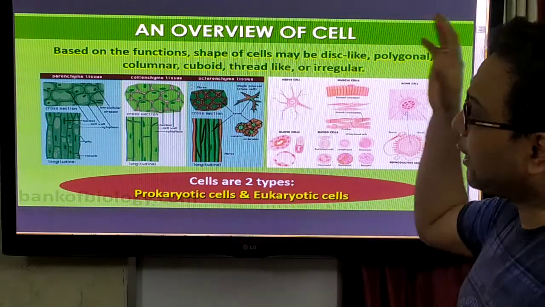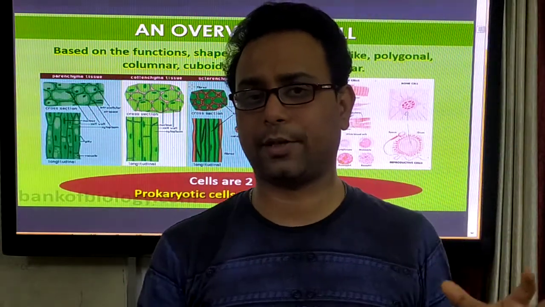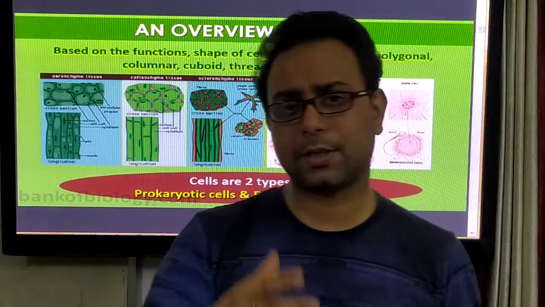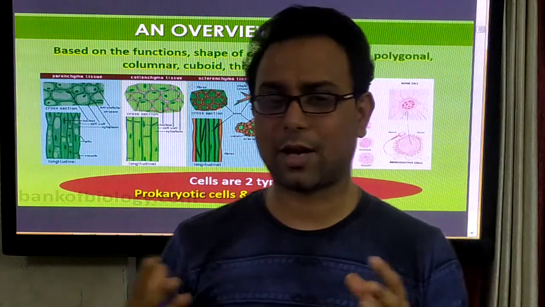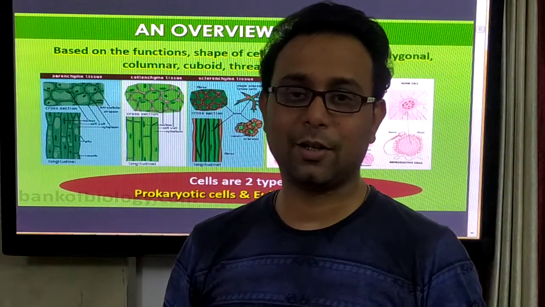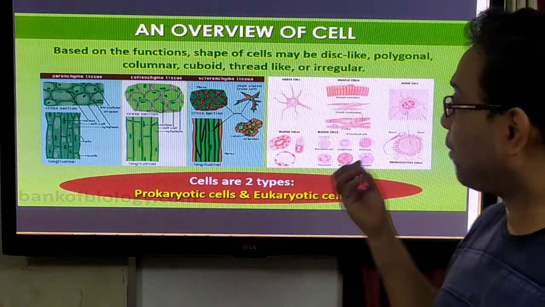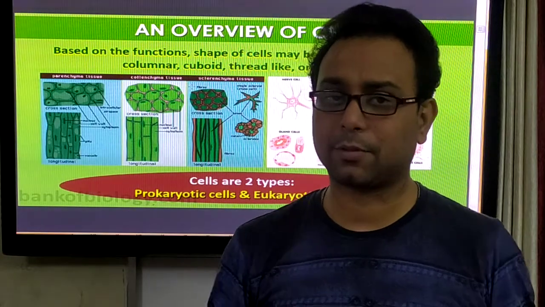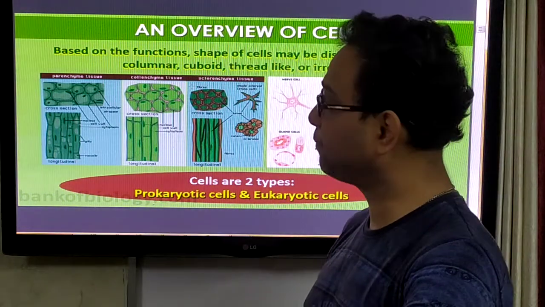If we discuss the shape of the cell, you also find lots of difference. In your body, RBCs have a biconcave shape, and nerve cells have a long structure. Why? Because different cells have different functions, so they have different shapes. Our nerve cells, RBCs, muscle cells, WBCs are all different types of cells, but RBCs have the biconcave shape. This is the most important.